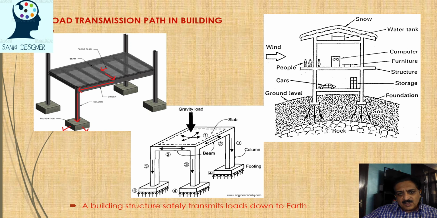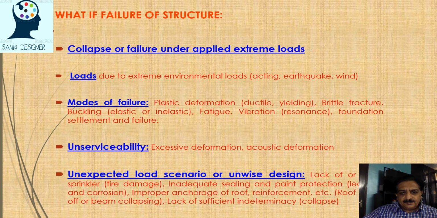Here you can see the loads: self load of the building, loads of furniture, fixtures, people load, parking if we have it on the ground floor. All loads are to be transferred from this horizontal member to this vertical member, from the vertical member to these footings, from footing to this ground. So all these members gradually have to perform safely. Their deformation should be limited. They should transfer the load successfully from each and every member finally to the bottom, to the earth.